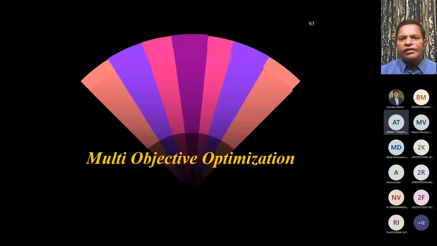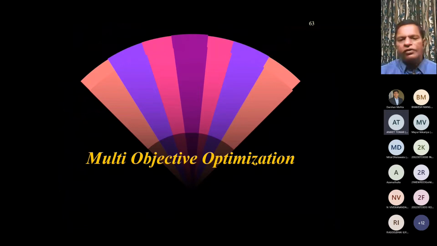I want to talk to you about multi-objective optimization. That's a major advantage when you talk about population-based search algorithms. I repeat that small point that I mentioned to you. When you reach the final generation, you not only have the solution at its best, but you have many solutions of that population which are very close to the best. That's a very important aspect for multi-objective optimization.